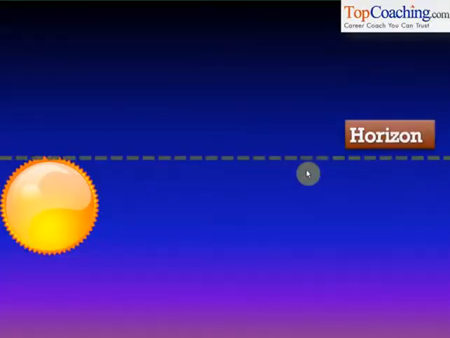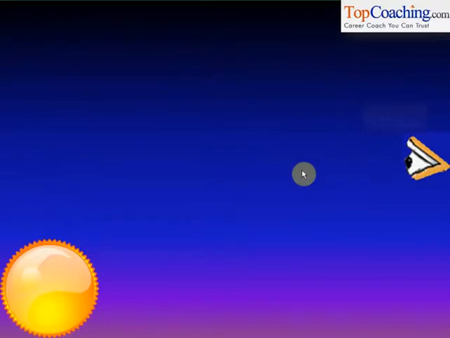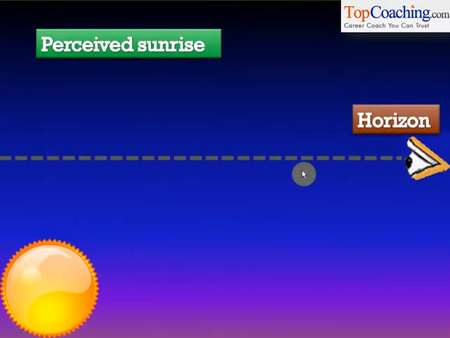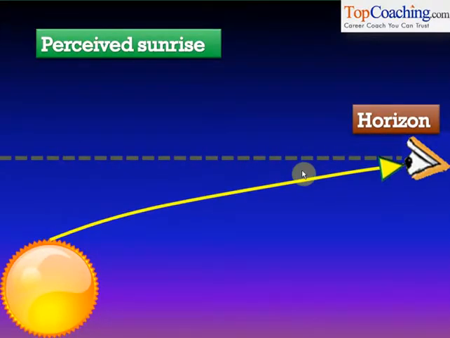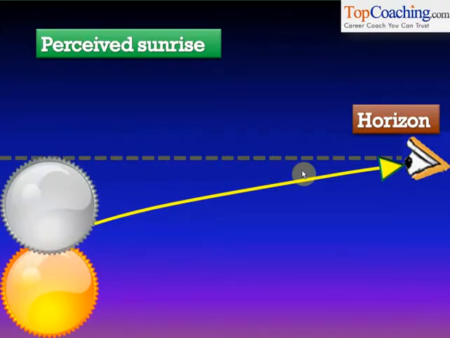The next thing we learned was why the sun appears to rise earlier than the actual sunrise, and why it appears to set sometime later after the actual sunset. The sun appears to rise earlier because even when it hasn't risen, the light from the sun bends, and we see an image of the sun on the horizon. When the upper part of the sun rises above the horizon, that is when the sun rises. But we see the upper part of the sun coming at the horizon before the sun has come to the horizon because of atmospheric refraction. The light from the sun bends and we see an image of the sun at the horizon.